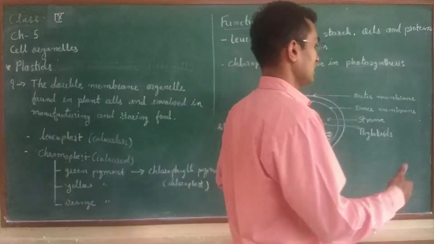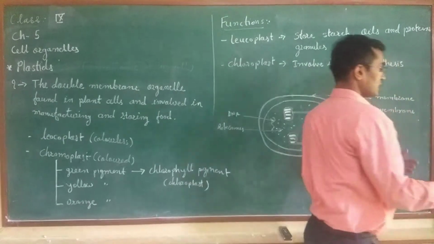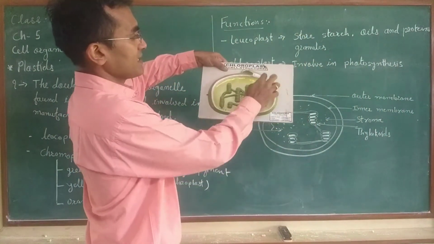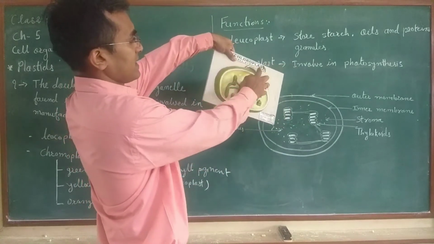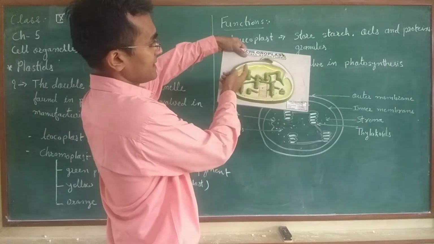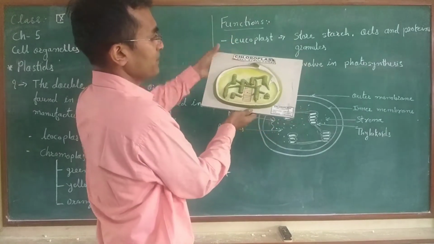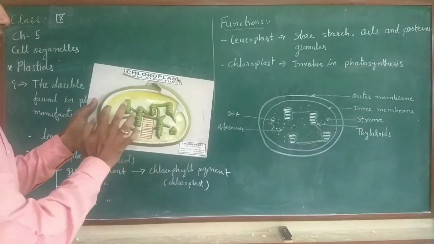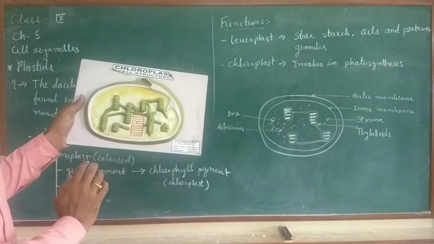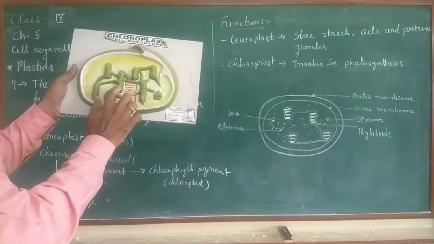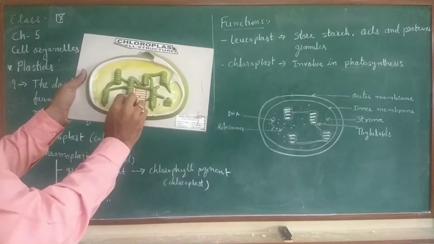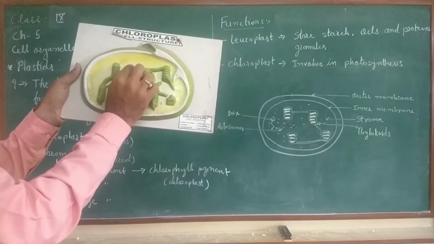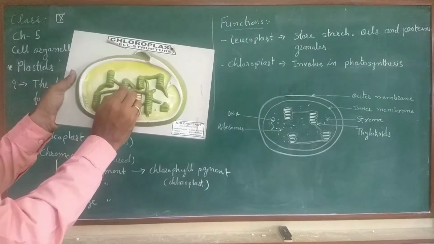If we see the structure of this chloroplast, it looks something like this. This is the chloroplast. The green part over here is the outer membrane. This inner side is the inner membrane. This yellowish part which you find in this organelle is the stroma. These are called the grana, or this granum. This 1, 2, 3, 4, 5, 6, 7. Those are the stacks of the granum, and they form thylakoids.